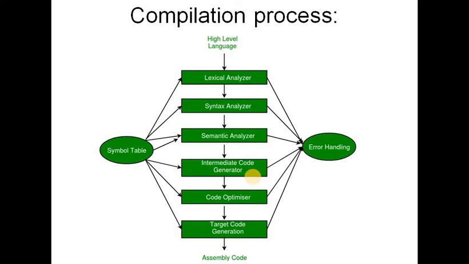Next phase is the intermediate code generator. After semantic analysis, the compiler generates an intermediate code of the source code for the target machine. It represents a program for some abstract machine. It is in between the high level language and the machine language. This intermediate code should be generated in such a way that it is easier to translate into the target machine code.